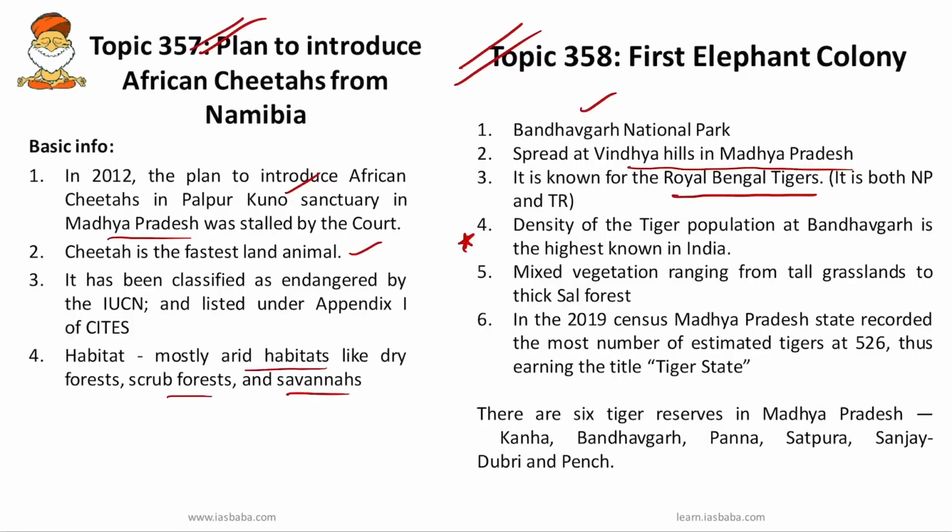In the 2019 census, Madhya Pradesh state recorded the most number of estimated tigers. Earlier it was Karnataka, now it is Madhya Pradesh. And there are 6 tiger reserves in Madhya Pradesh, that is Kanha, Bandhavgarh, Panna, Satpura, Sanjay Dubri and Pench. Try to remember these 6 tiger reserves in Madhya Pradesh.